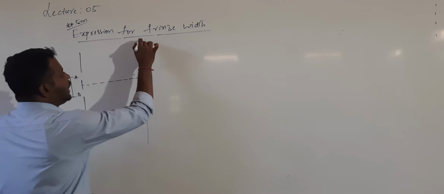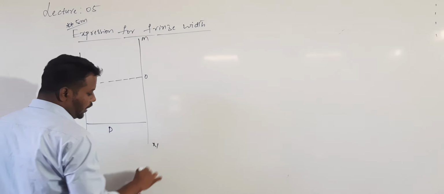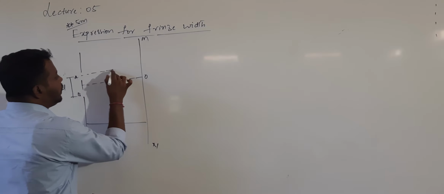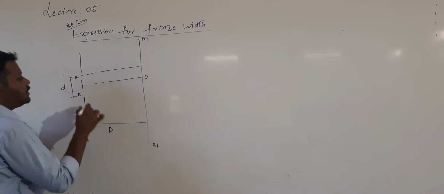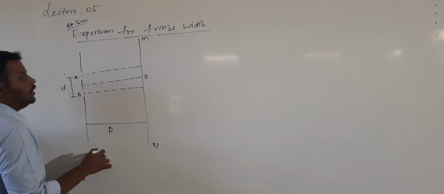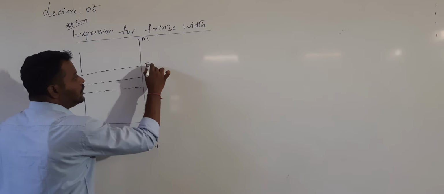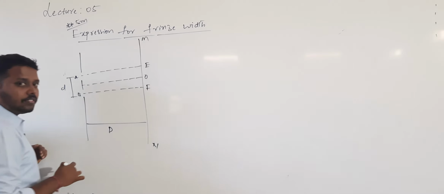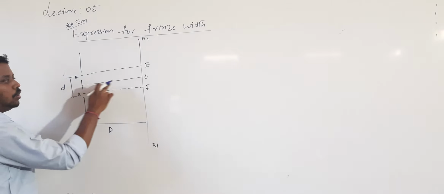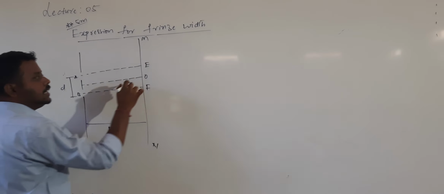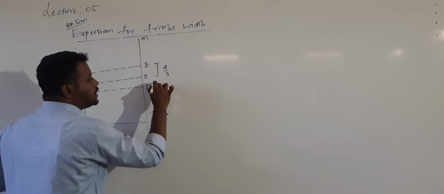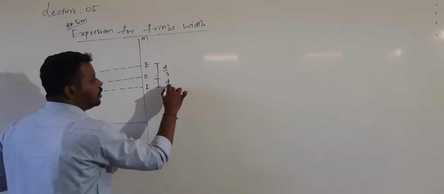Now let me draw. Let me call this screen MN. Let me draw a line from A perpendicular to the screen. Similarly, let me draw a line from B perpendicular to the screen. I call this one E and this one F. The distance between A and B is equal to d. Now O is the midpoint of EF. The distance between O and E will be d by 2, and the distance between O and F will also be d by 2.